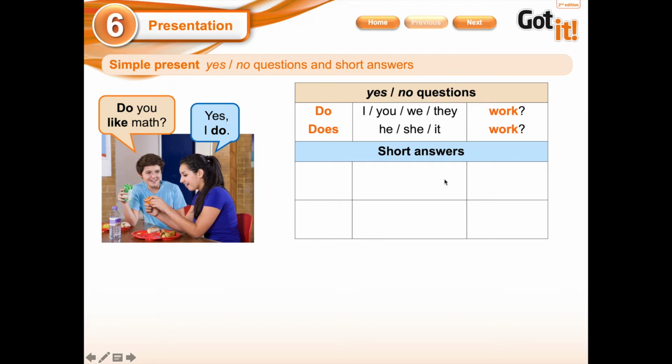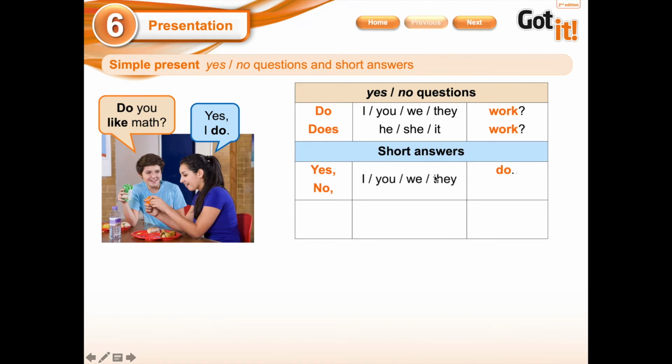Let's go now with the short answers. We have the first word that is yes, a positive answer. And we have yes, I, you, we, they do. I could say, yes, I do, yes, you do, yes, we do, yes, they do. And in the other part, we have the negative answer that will be no. We are going to use the same subjects, okay?